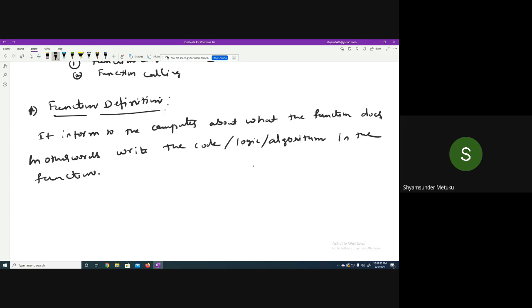So how will the function definition syntax look? The syntax of a function definition: there should be a return type, followed by a space, then the function name, then parentheses with the declaration of parameters. Then you have a block associated with it.